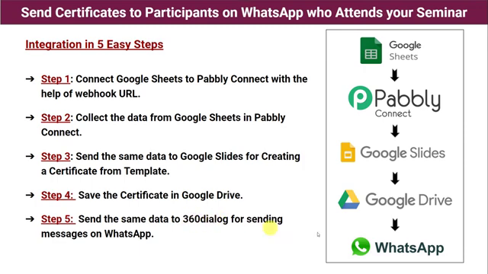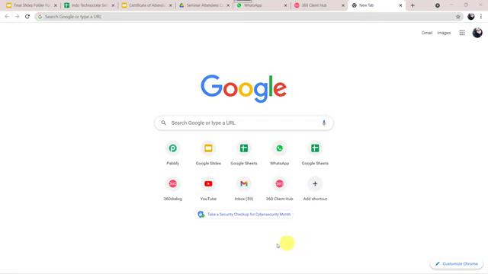So in this way we are going to create a successful integration between Google Sheets, Google Slides, Google Drive and WhatsApp using Pabbly Connect. So let us learn the integration process now. For this, let us type